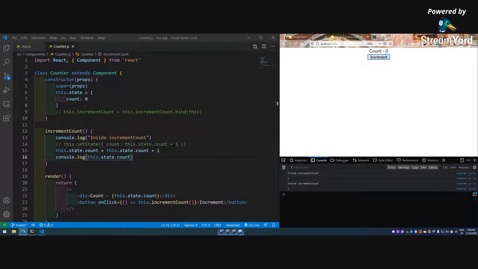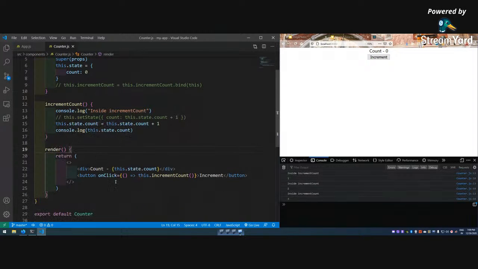But see here, this is not incrementing on the screen, it is going up only inside. So why does this happen? There is a property in this.setState. Whenever this.setState is run, it will re-render. So if we don't use this.setState, the render function doesn't run a second time. The render function is what shows this count, and if we don't use this.setState, React will not change the DOM.